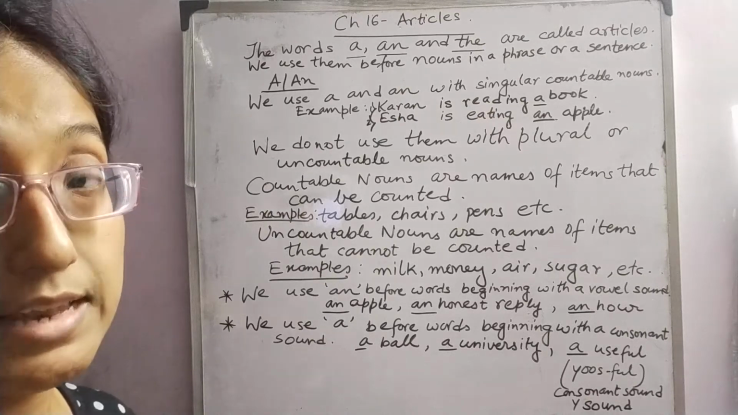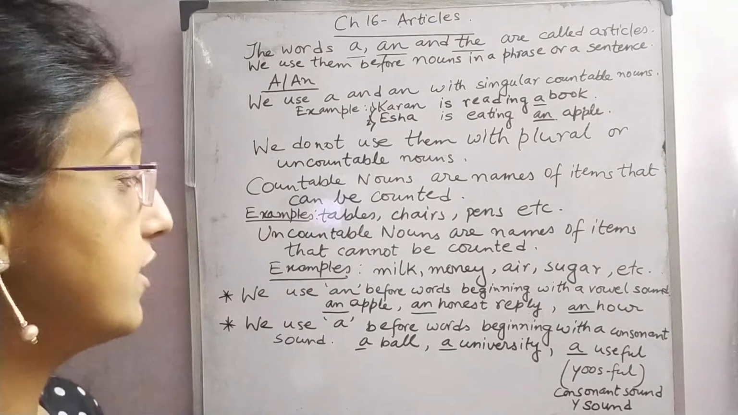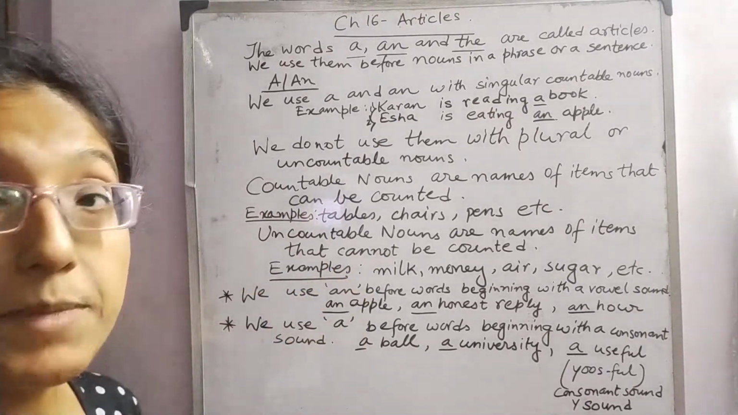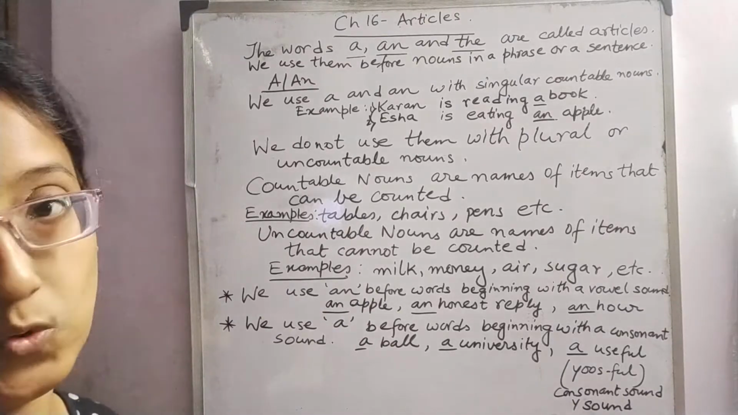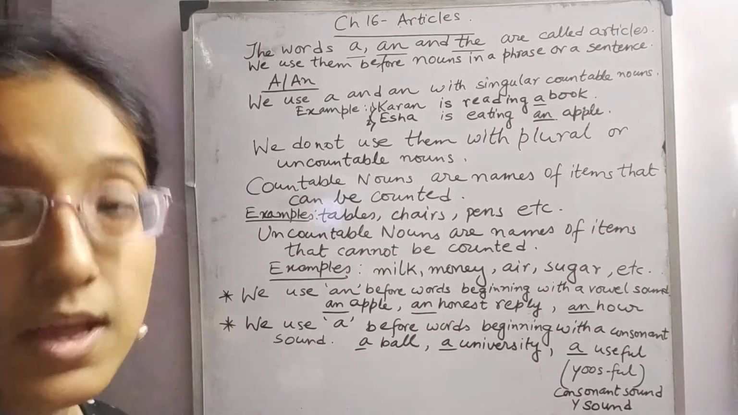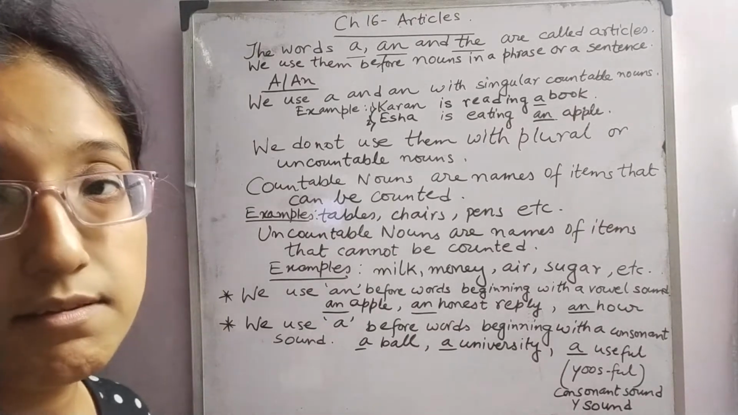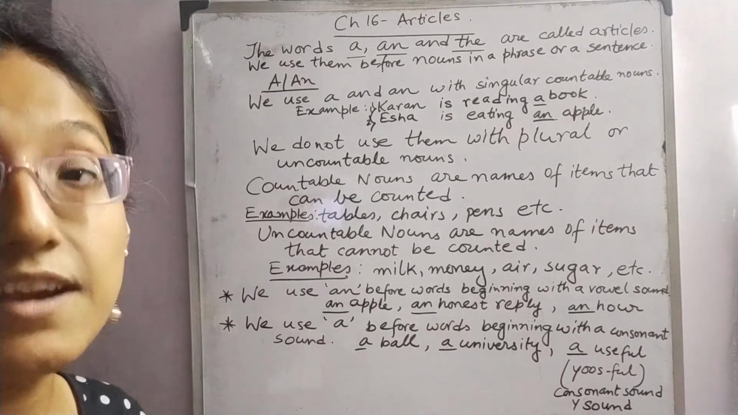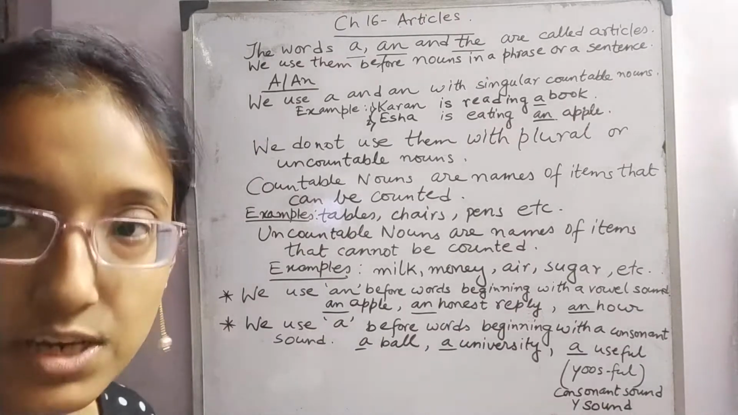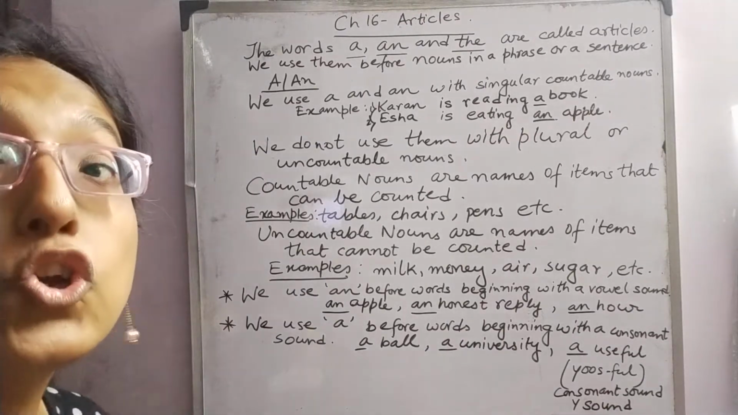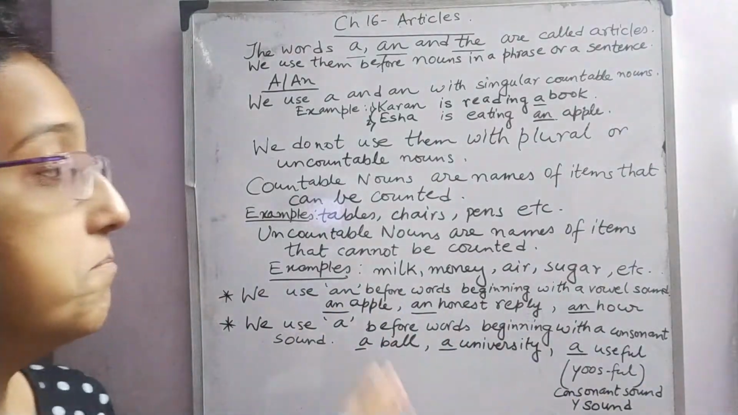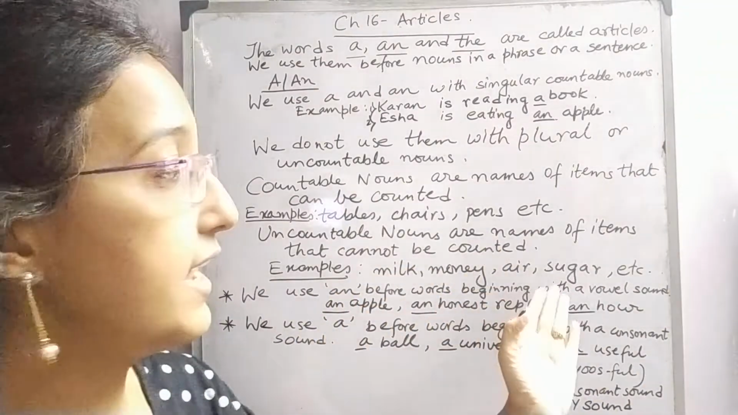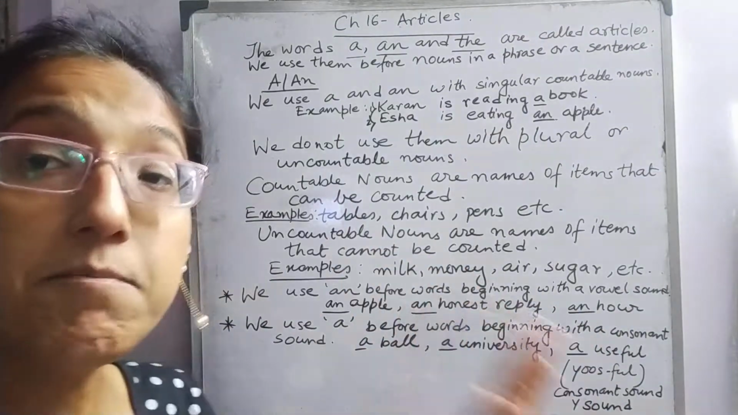Let's look at the board. There are some examples. First is milk. Can we count milk? No, it is not possible. Then money. Then air. Air is everywhere. Can we count it? And then is sugar. So I have written all these examples on the board: milk, money, air, sugar. There are many, many more.